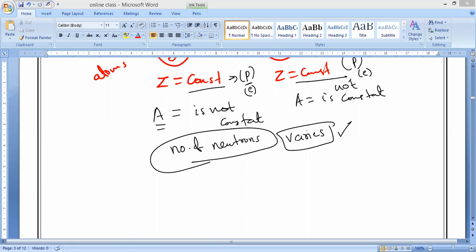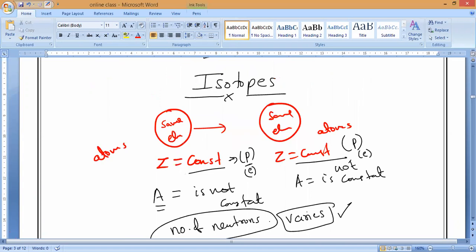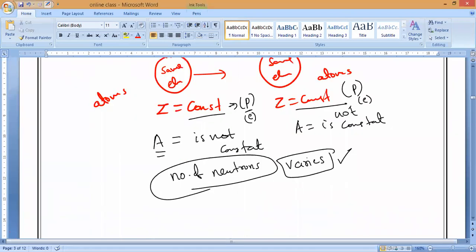Right. So have you understood what we mean by isotopes? Isotopes means same atomic number, different mass number. Isotopes are atoms of the same element having the same atomic number. Same atomic number means the same number of protons.